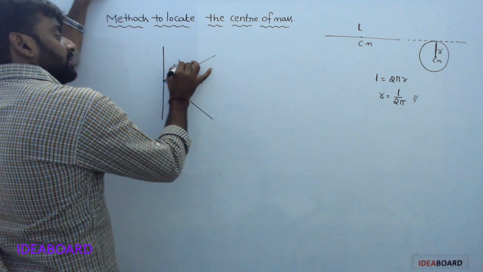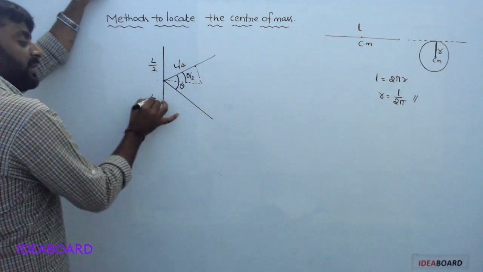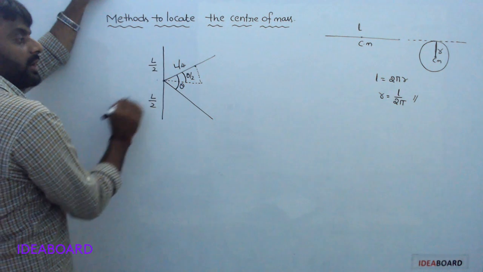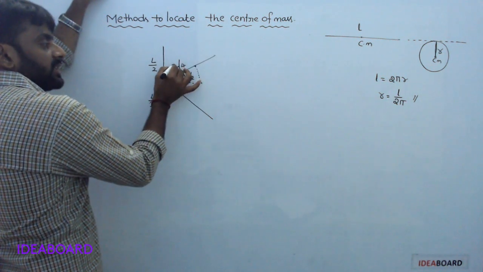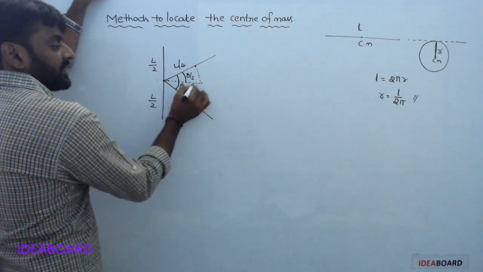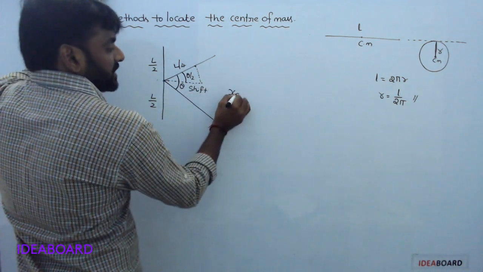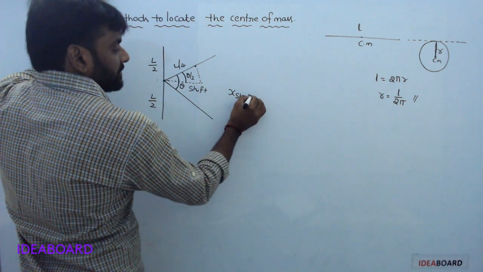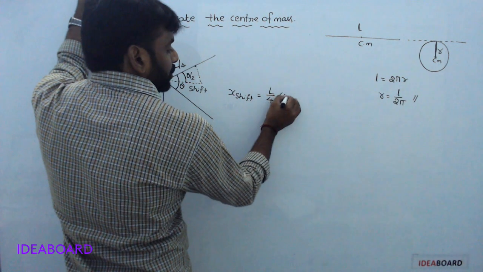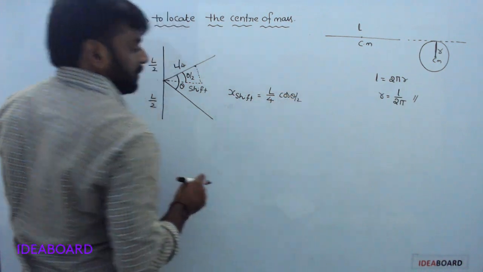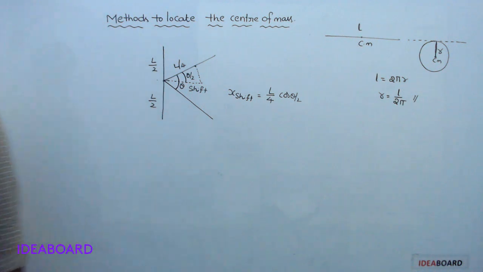Total length L, at the midpoint you are bending, so this part is L by 2 and this one is L by 4. The shift of center of mass is equal to L by 4 into cos theta by 2. Understood?